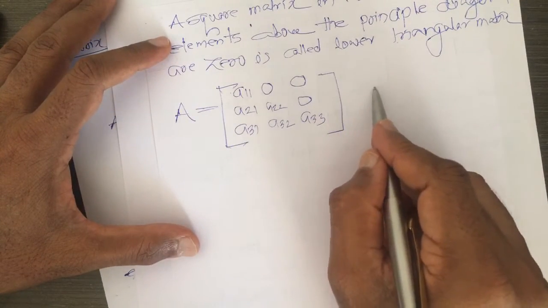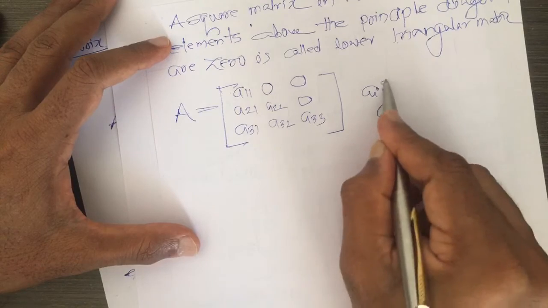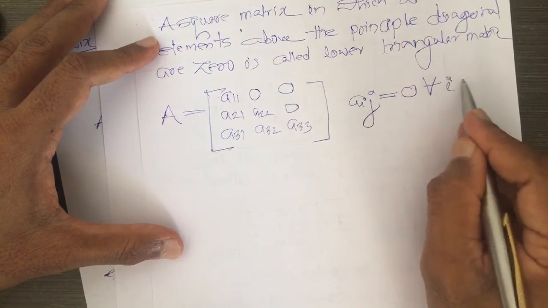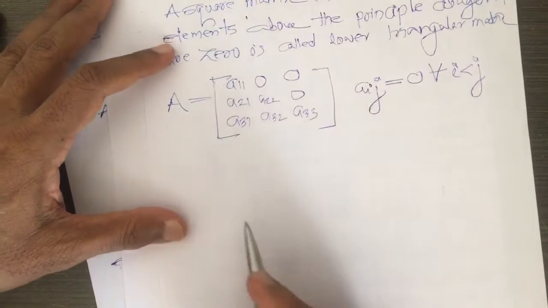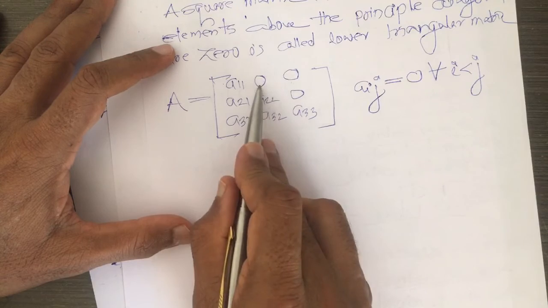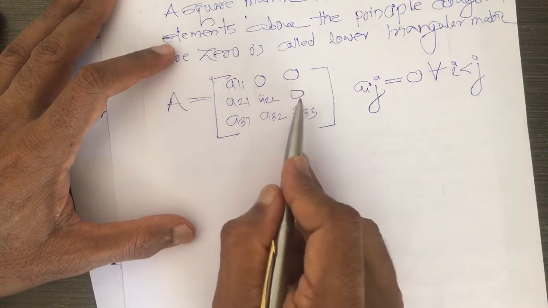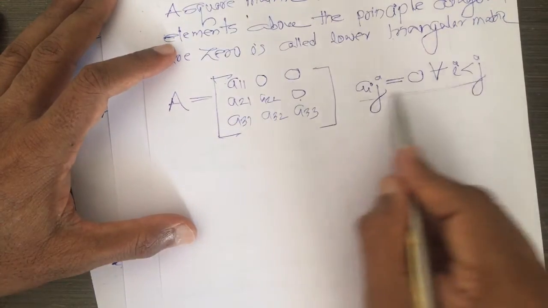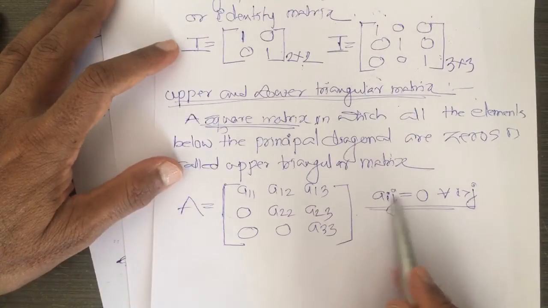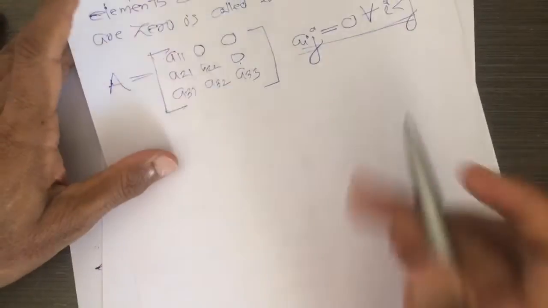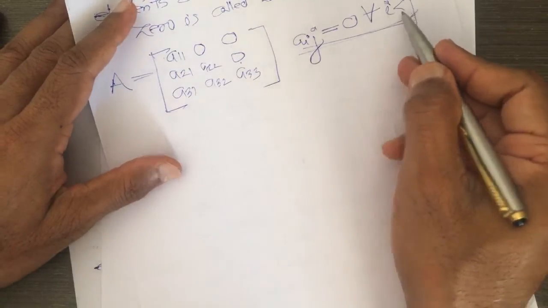So, here Aij is equal to 0 for all i less than j, because this is A12, A13, 1 is less than 2, 1 is less than 3, and this is A23 where 2 is less than 3. So, this is a very important property. Remember here Aij is 0 for all i greater than j in the upper case and Aij equal to 0 for all i less than j in the lower case.